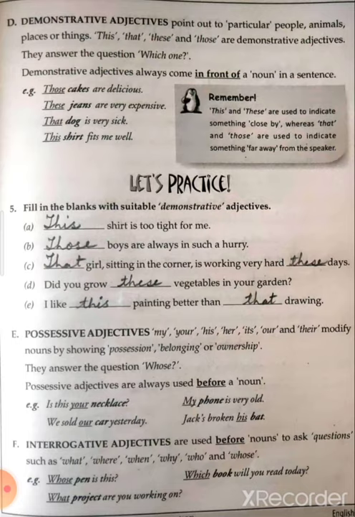Demonstrative adjectives. They always point out to particular people, animals, places, or things. This, that, these, and those are demonstrative adjectives.